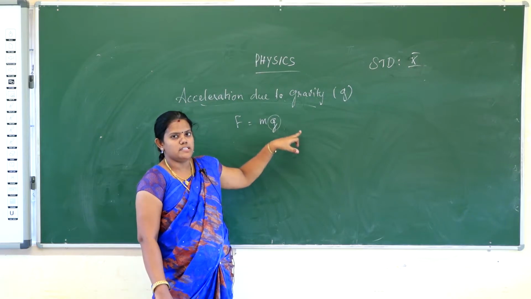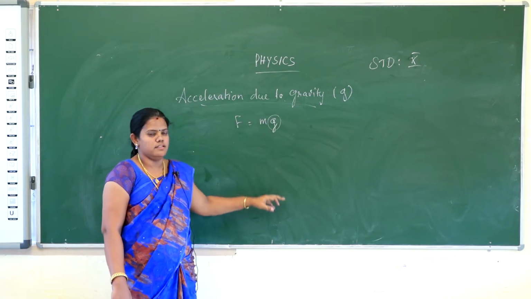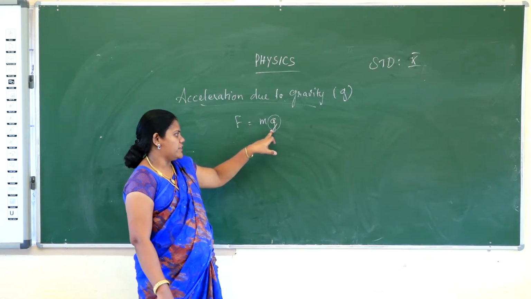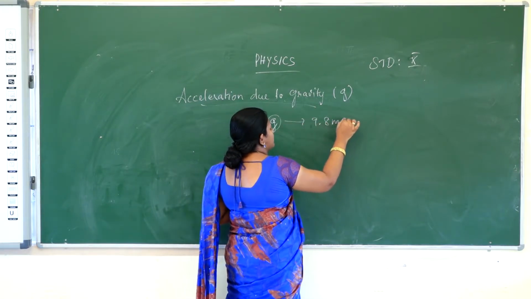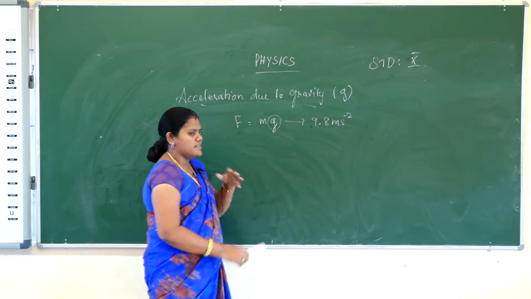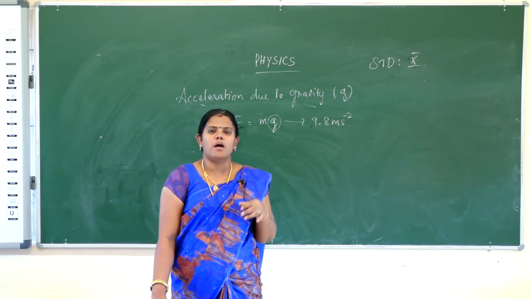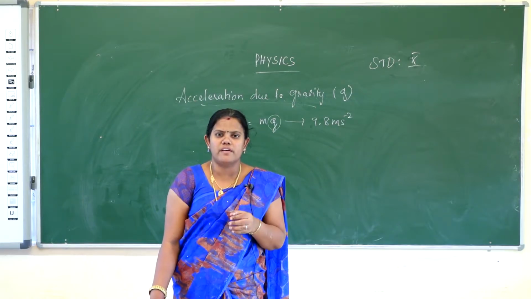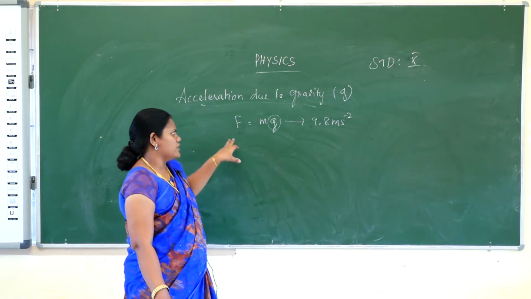That will be discussed later. The value of acceleration due to gravity is 9.8 meter per second square. Any object is attracted from up to down because the gravitational force is exerted, and this gravitational force produces an acceleration, which is the acceleration due to gravity.